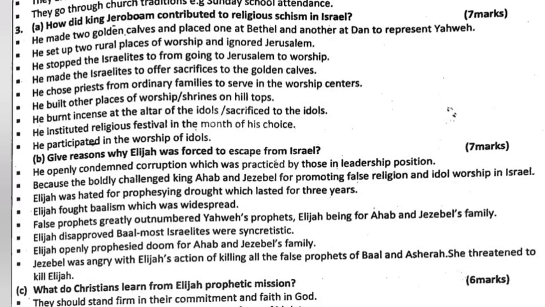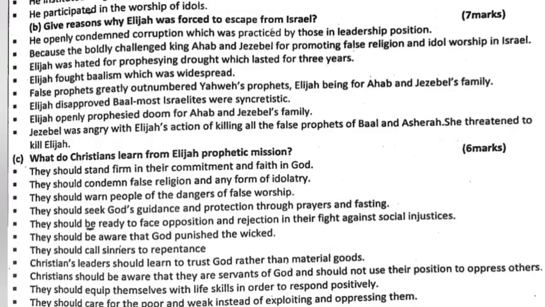3b. Give reasons why Elijah was forced to escape from Israel. He openly condemned corruption practiced by those in leadership positions, because he boldly challenged King Ahab and Jezebel for promoting false religion and idol worship in Israel. Elijah was hated for prophesying a drought which lasted for three and a half years. Elijah fought Baalism, which was widespread. False prophets greatly outnumbered Yahweh's prophets.